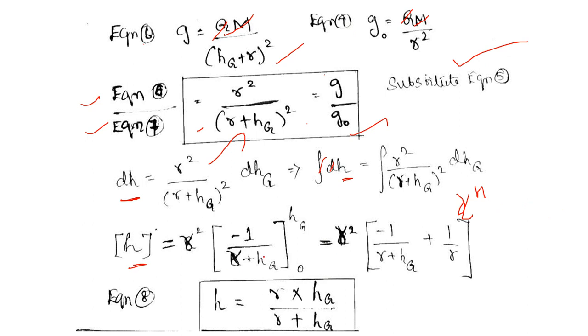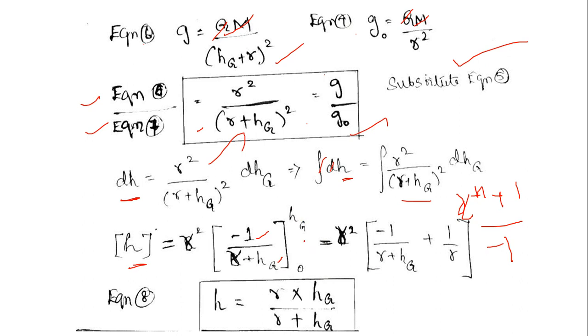So here we can see that it is in the denominator, so we can write it as x to the power minus 2. So when the power is minus 2, n plus 1 gives us x to the power minus 1, which is written in the denominator instead of writing it in the power terms, and we get divided by minus 1, that is the n plus 1 term. So here it is. It typically ranges between the surface, 0, to geometric height hg.